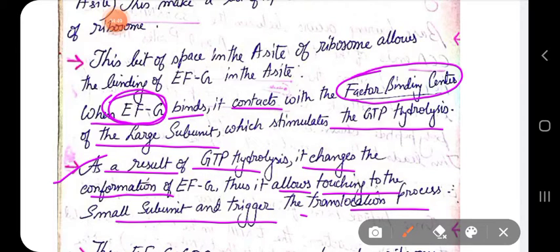It has a GTPase activity. So due to stimulation of GTPase activity done by the factor binding center, EFG undergoes some conformational change, due to which, because of the change in its structure, it touches the small subunit and triggers the translocation process to occur.